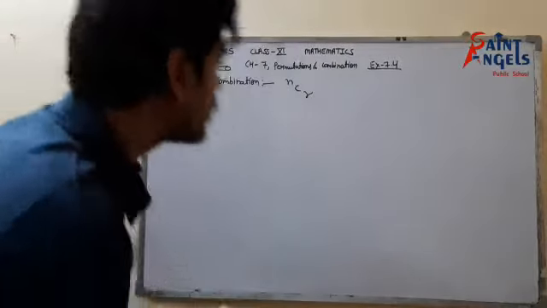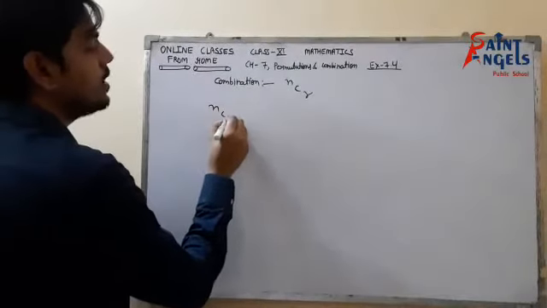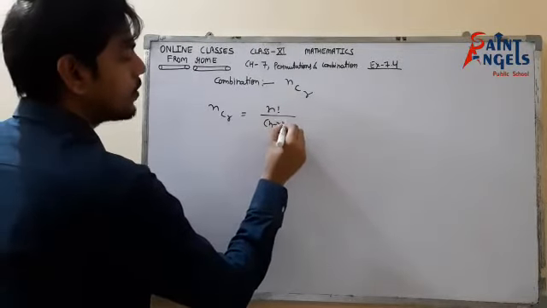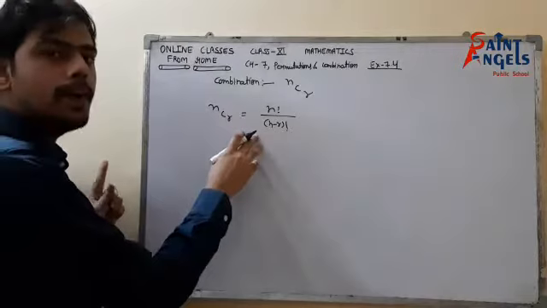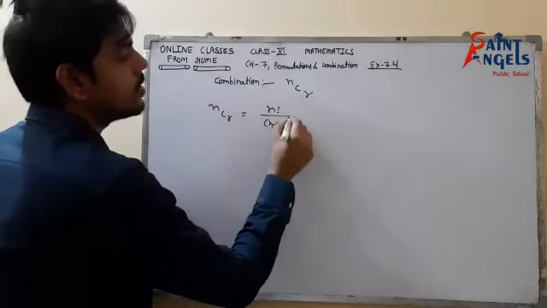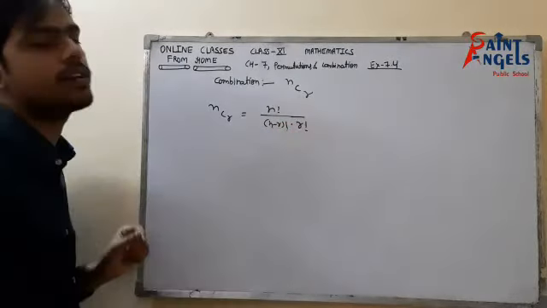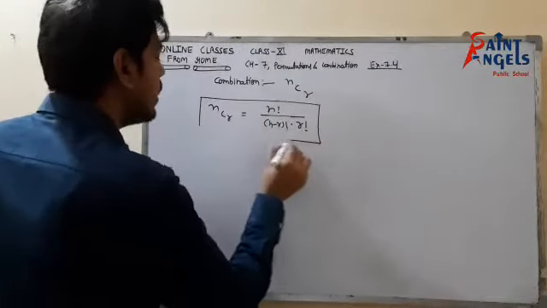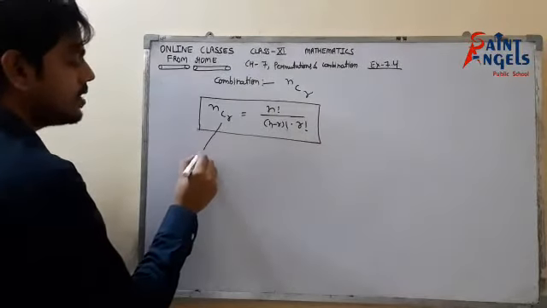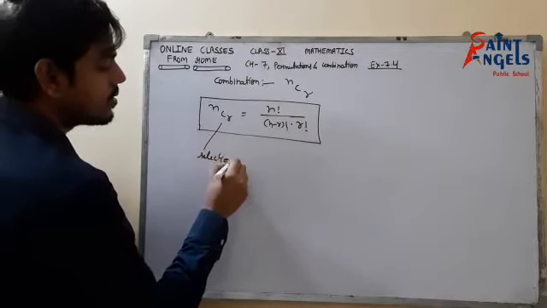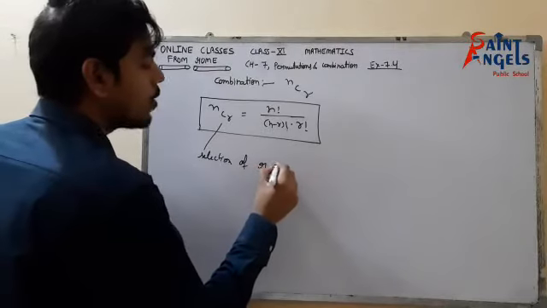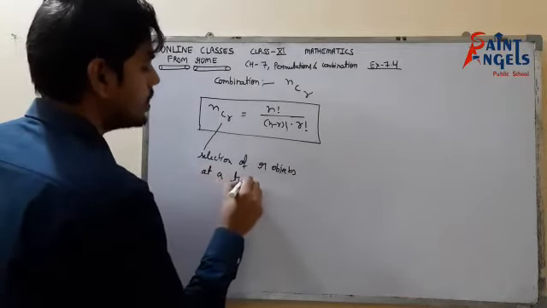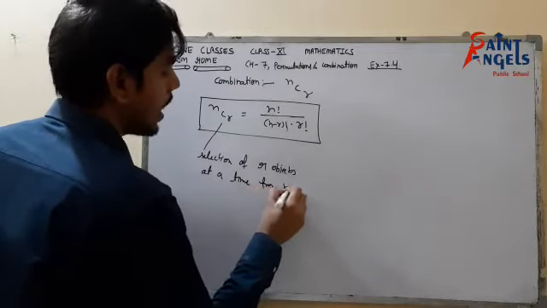Now the formula for the combination is nCr equals n factorial upon n minus r factorial. Till here it is similar to nPr, but in nCr we multiply by r factorial as well in the denominator. So this is the formula for nCr. The meaning of it is selection of r objects at a time from n objects.